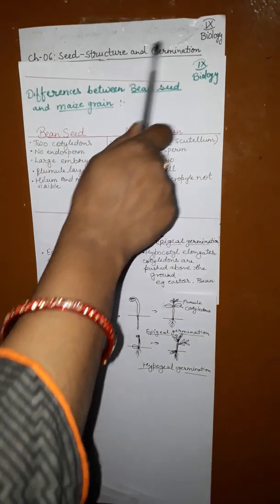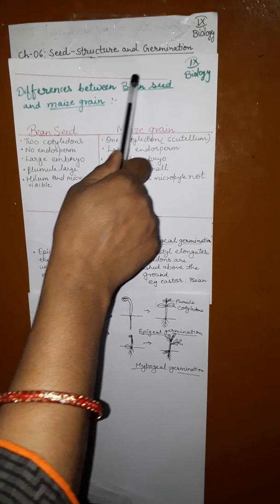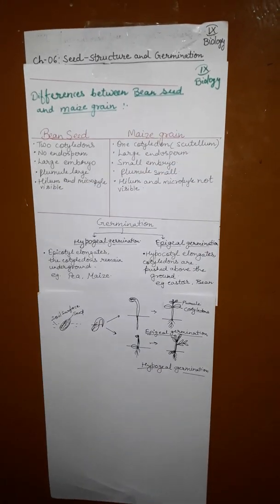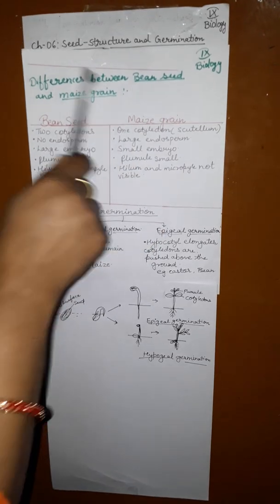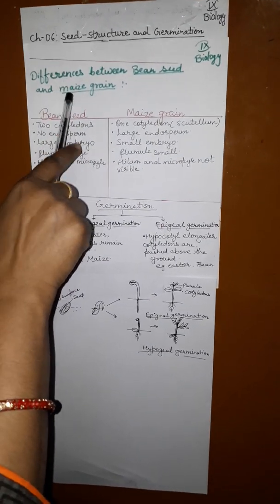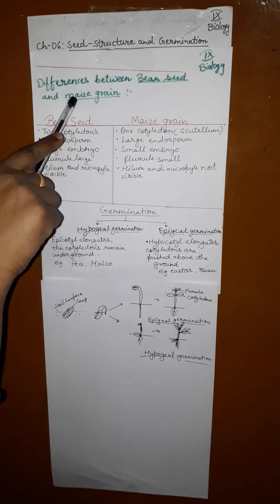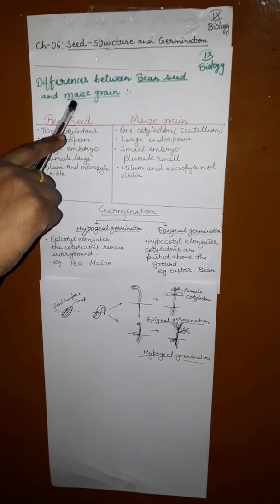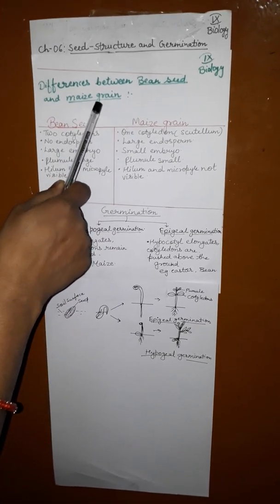Ninth. Hello class ninth. Today we start with the difference between bean seed and maize seed. As you know, bean seed is a dicot seed and maize grain is a monocot seed or monocotyledon, because only one cotyledon is present here. This one cotyledon is also called the scutellum.